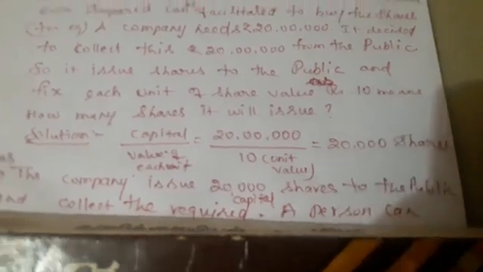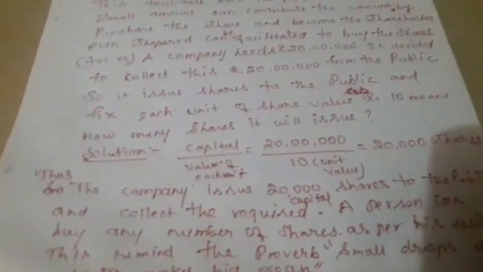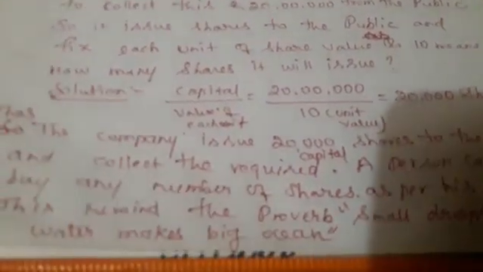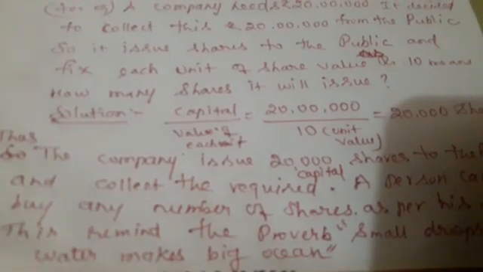So a person who has the money can purchase the shares. A person can buy any number of shares as per his desire. This reminds us of the proverb: small drops of water make the ocean big.